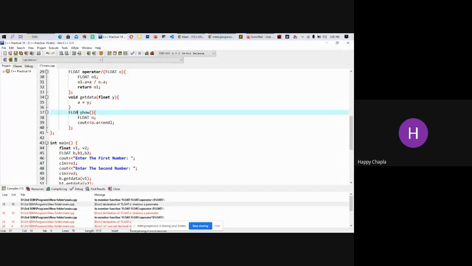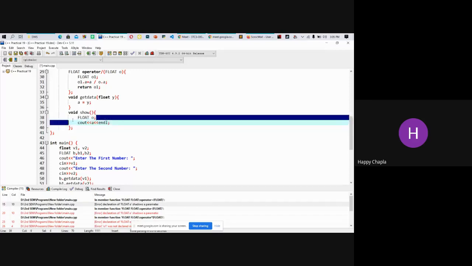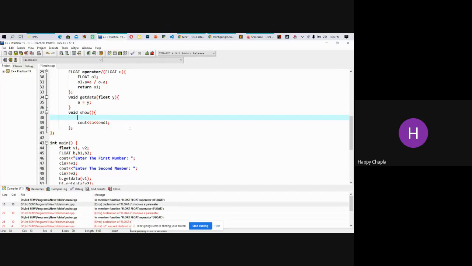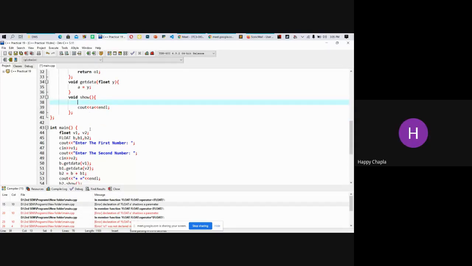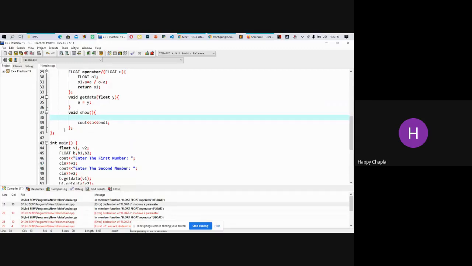Void show will work because you don't require to return anything. You just need to print. Just A only, right? Yes, you can write only A. Remove that float O because this is a member function, so it can access your A variable. One more, in line number 40, remove that semicolon. Oh, yeah, that was by mistake.